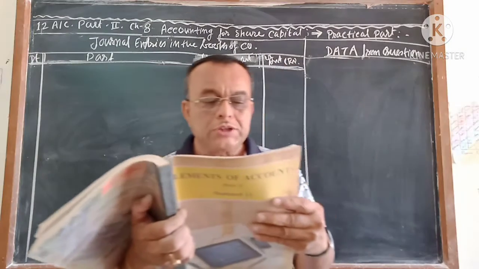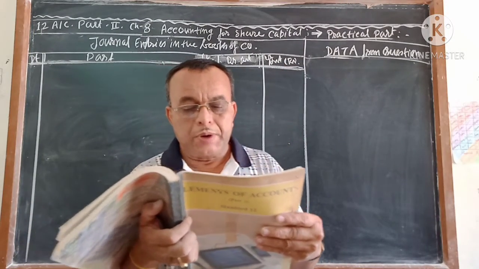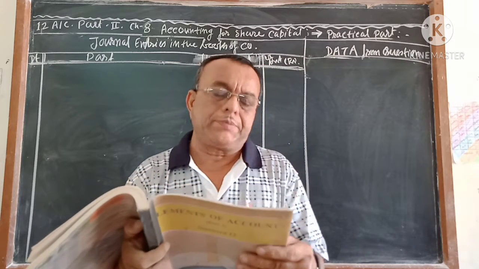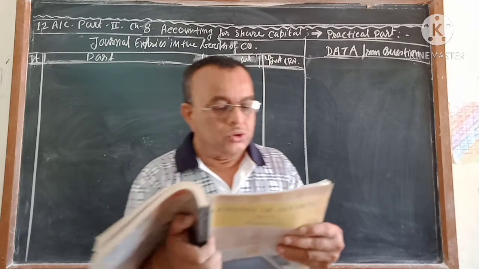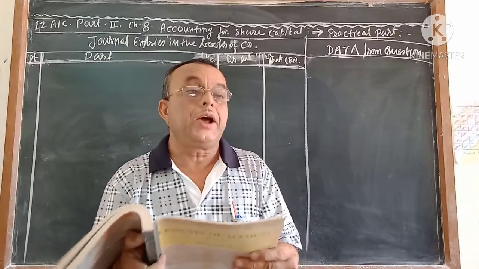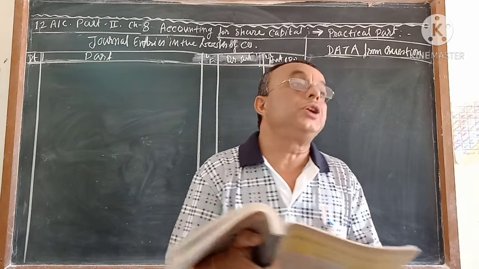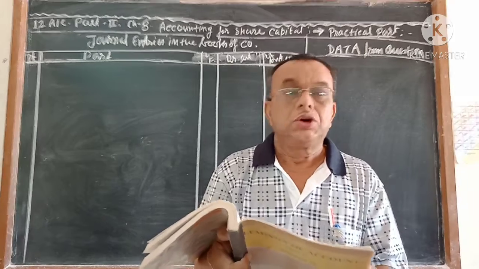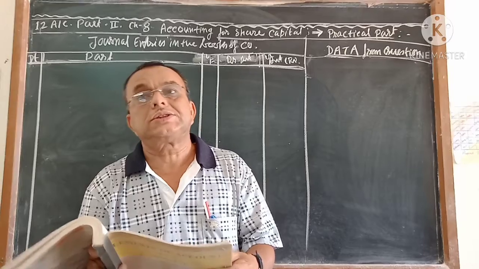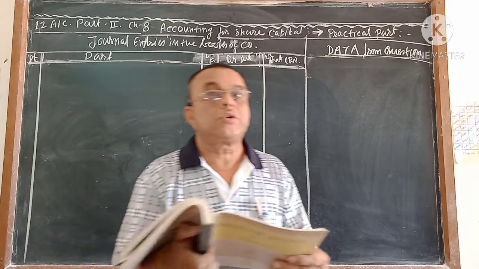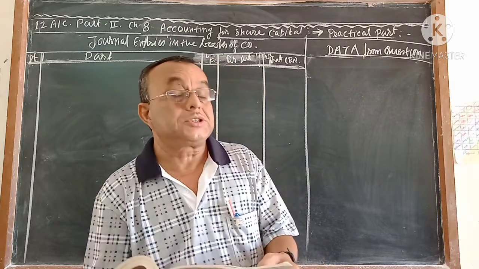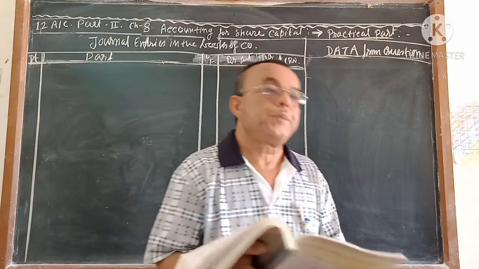Purvi, who was allotted 3000 shares, could not pay the first call money, and hence the company is going to cancel her shares after first call. So the company cancels Anup's shares after allotment and Purvi's after first call. But the reissue of Purvi's and Anup's shares is not given in this question; only up to cancellation is given. Keep in mind that Anup's shares are cancelled after allotment and Purvi's after first call.